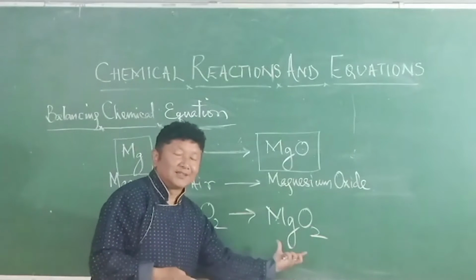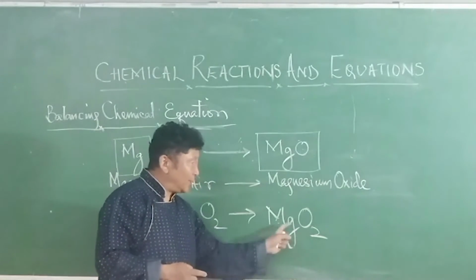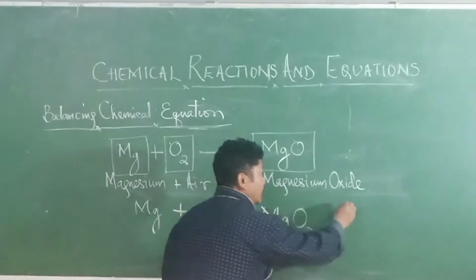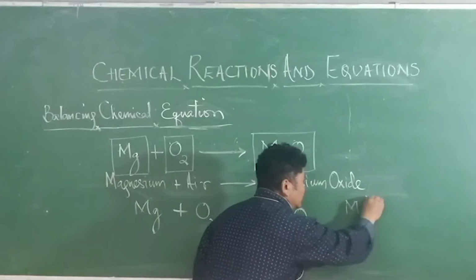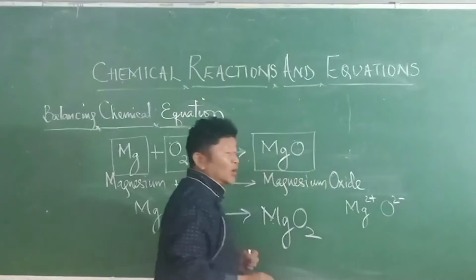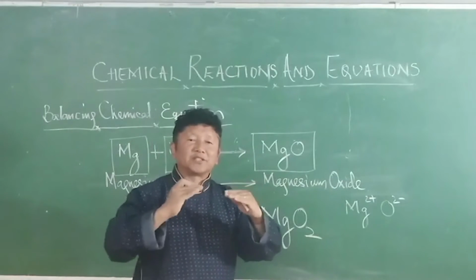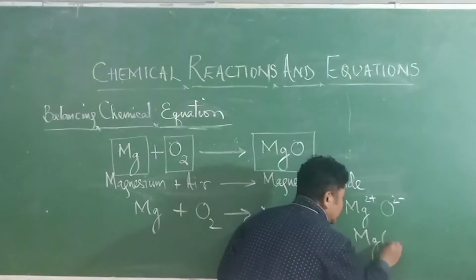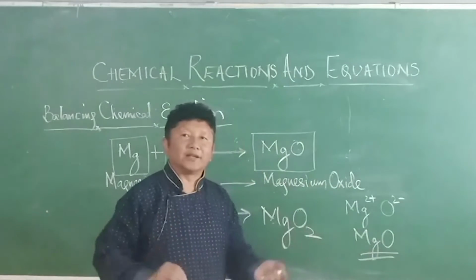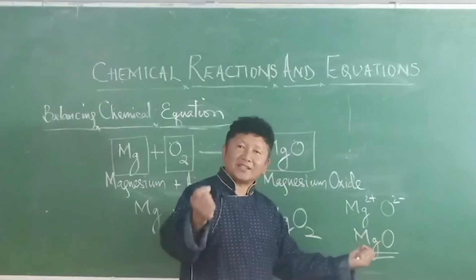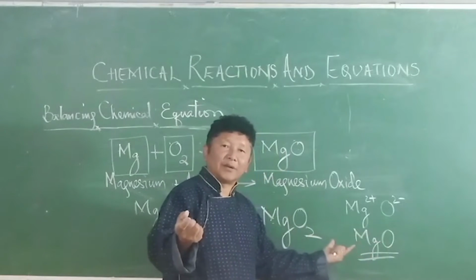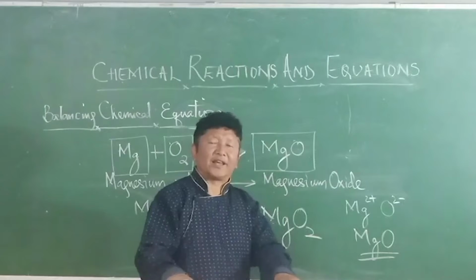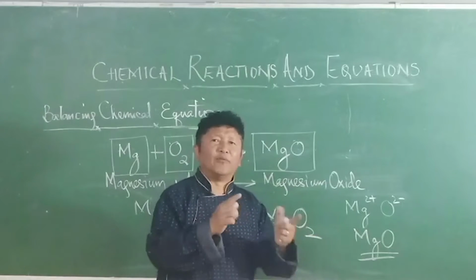In magnesium oxide, magnesium has valency 2 and oxygen has valency 2. So they form a neutral compound that is MgO. Compounds are neutral, atoms are neutral. Neutral means if they lose electrons or if they gain electrons, then they form a charge.